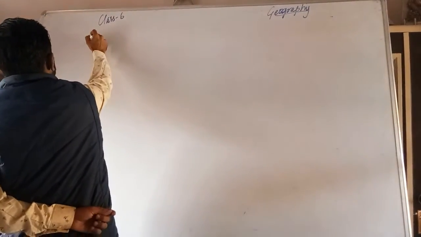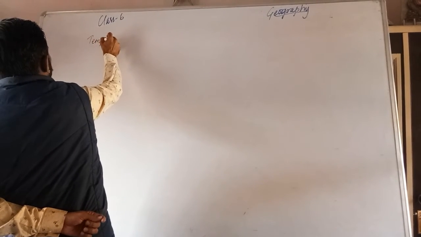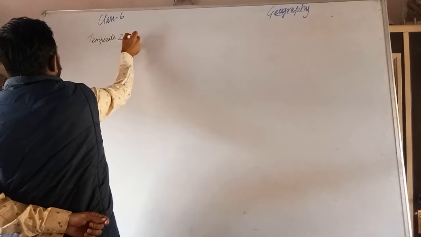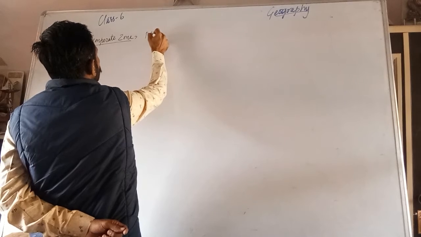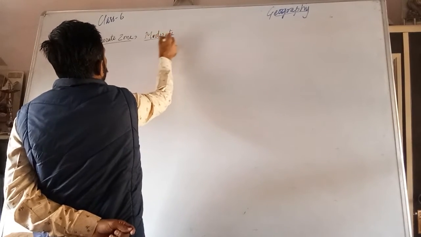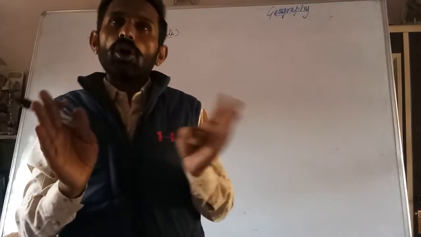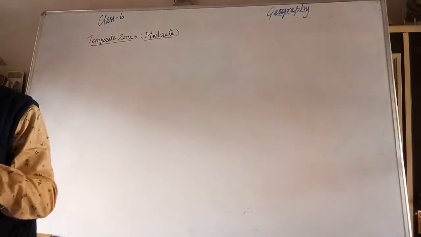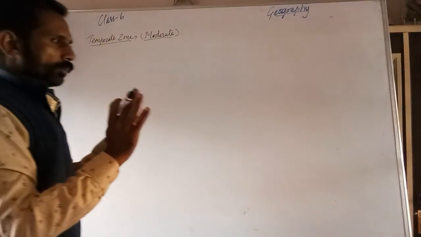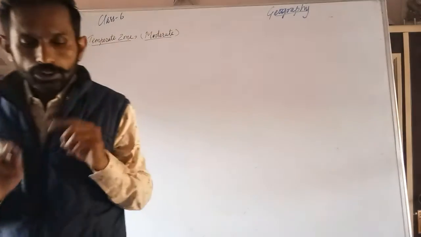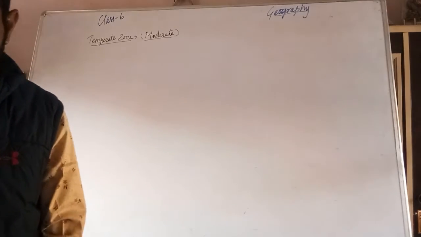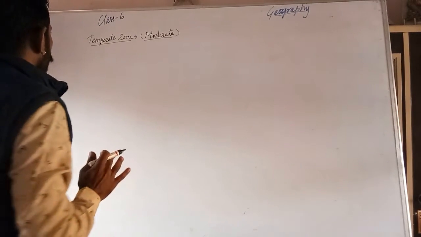So next one is temperate zone. Temperate means moderate. Moderate means not so hot, not so cold. Moderate means neither too hot nor too cold, just okay. That is called temperate zone.